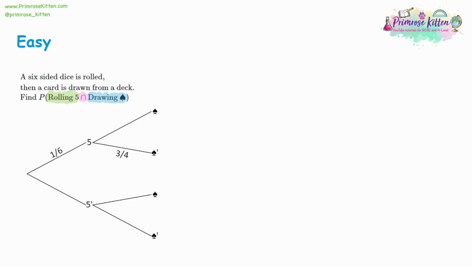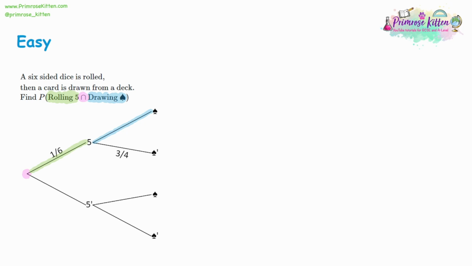So we start at the beginning of the tree diagram, and it shows all the possible things that can happen. So we want to roll a 5, so we go down the 5 path. And then we want to draw a spade, so we go down the spade path. So out of the 4 possible things that can happen, this is the route we need to take. The other routes, for example, we have not rolling a 5 and then drawing a spade. We have not rolling a 5 and then not getting the spade. And then the one just below the blue line is rolling a 5, which is what we want, but then not drawing a spade. So all these probabilities are kind of a yes or no. Either it's happening or it's not happening.